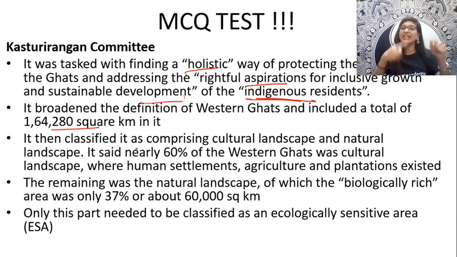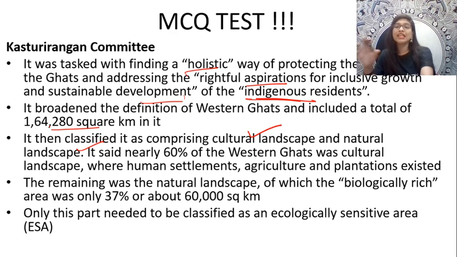And then under the Kasturirangan committee, what they did is that they classified it as comprising cultural landscape and natural landscape. That is, in case of the Gadgil committee, guys, they only took into consideration the natural landscape, that is the ecosystem as a whole. They never took into consideration the cultural perspective or the human settlements. But in Kasturirangan, it is said that nearly 60% of the Western Ghats was a cultural landscape where you have human settlements, agriculture and plantation. That also has to be taken care of, right? So the Kasturirangan committee focused on that.